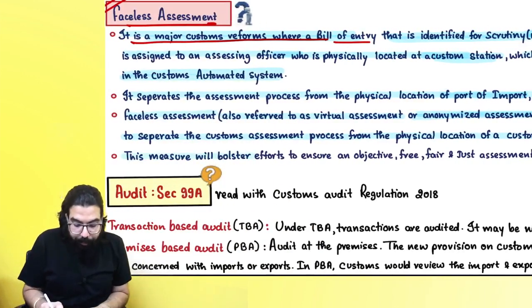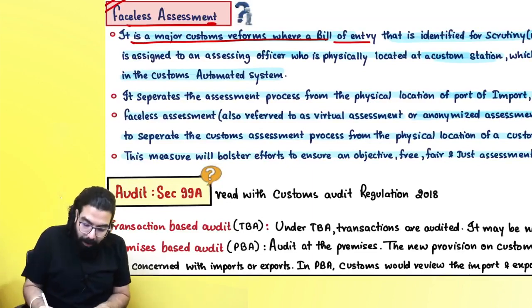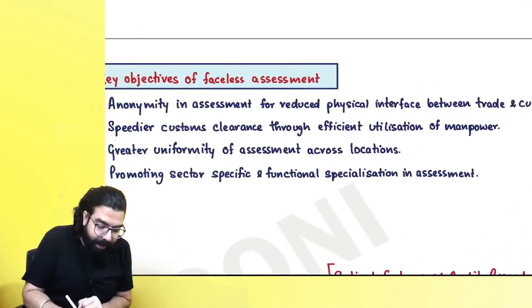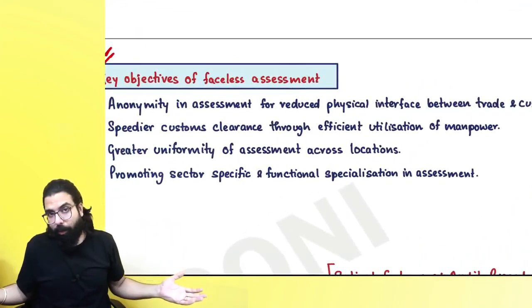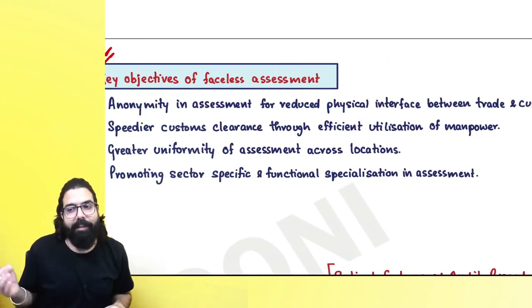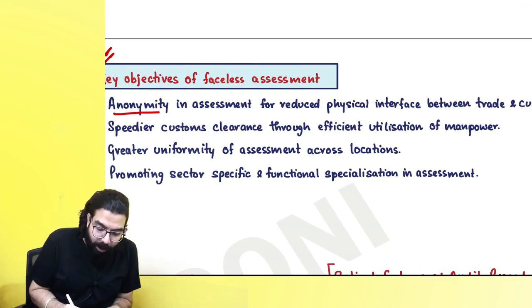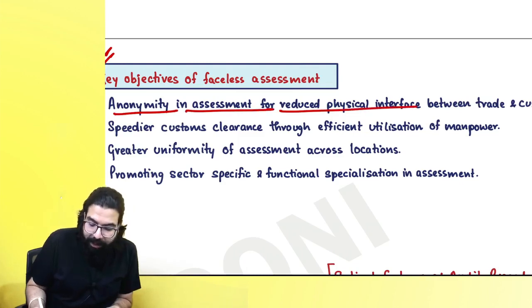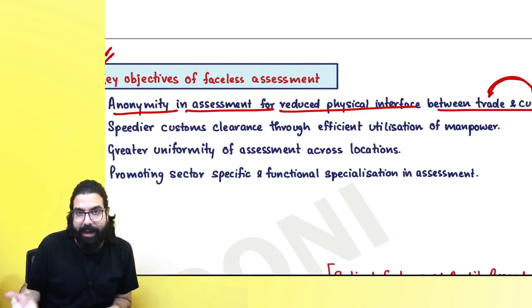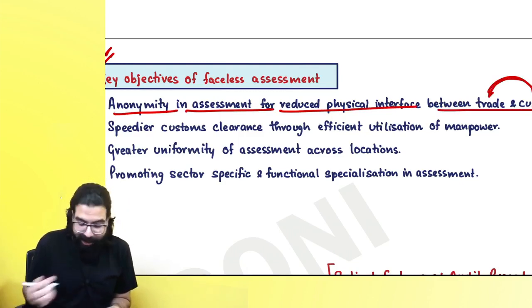This measure will bolster efforts to ensure an objective, free, fair and just assessment. Sir, everything will be fair. I don't know the officer, the officer doesn't know me, there will be no revenue leakages. Sir, in this scenario, fair and just assessment will happen. Anonymity in assessment reduces physical interface between trade and custom. Sir, when traders and customs officers will not meet, then baba revenue leakages will not happen.